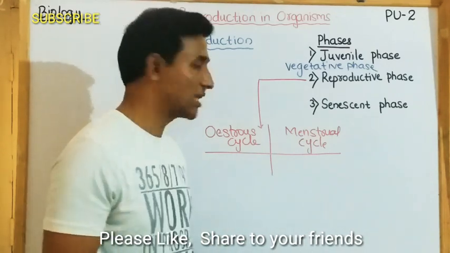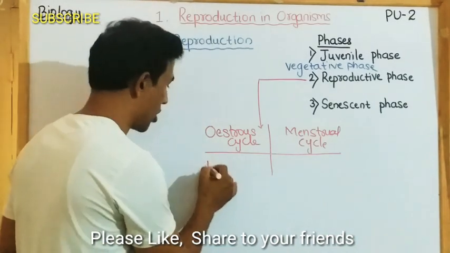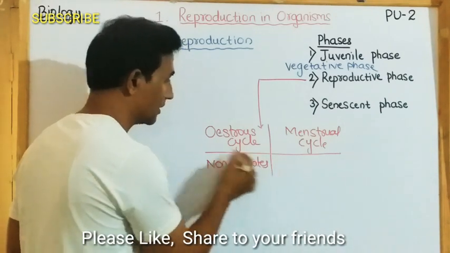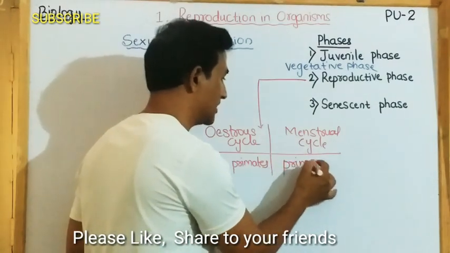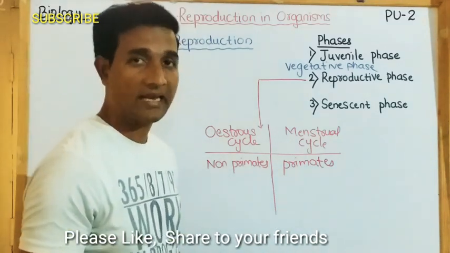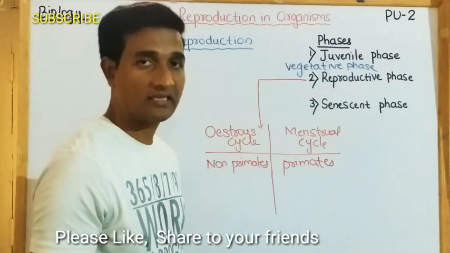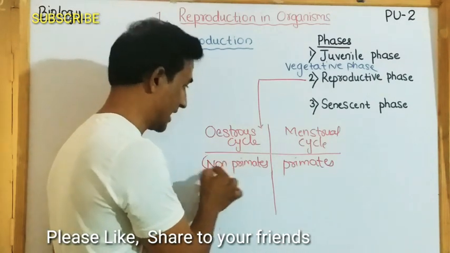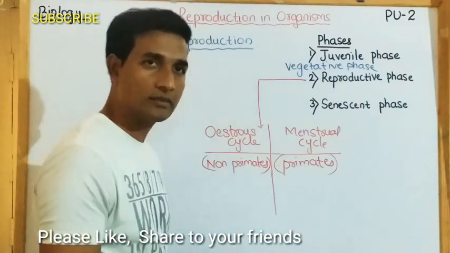These cyclical changes in non-primates are called estrous cycle, and in primates it is called menstrual cycle. In the female, it's called estrous cycle when it takes place in non-primates. When the same thing takes place in primates, it's called menstrual cycle.